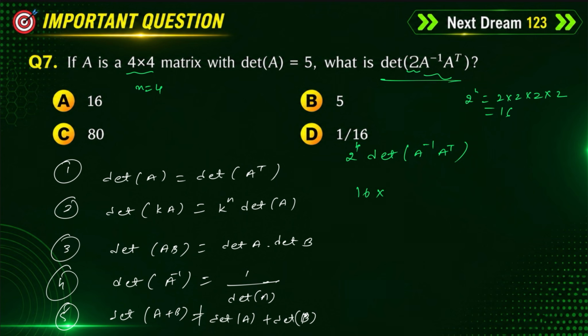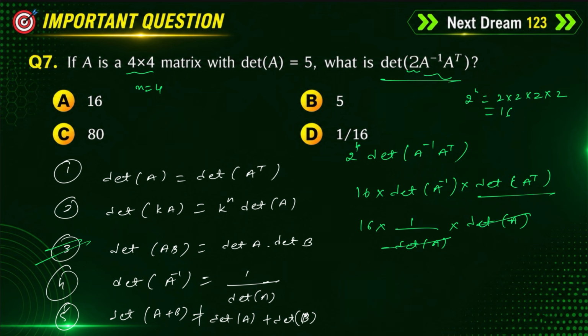This 16 into, apply the third property, we get determinant of A inverse into determinant of A transpose. Then 16 into determinant of A inverse, which is nothing but 1 by determinant of A, and determinant of A transpose is also the same as determinant of A. They both cancel. Okay, we get 16 as the answer. Option A is the correct option for this question.